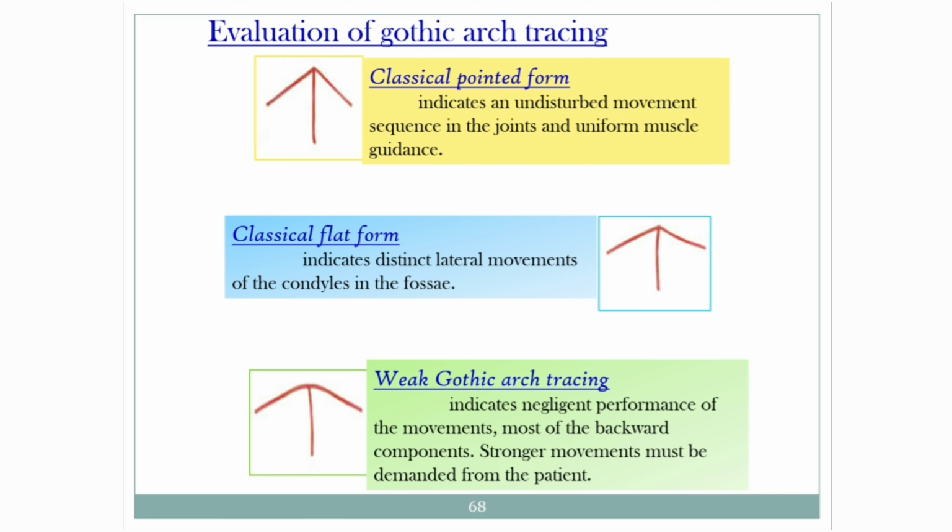So the first one is the classical pointed form. It indicates an undisturbed movement sequence in the joints and uniform muscle guidance. Next is the classical flat form. It indicates distinct lateral movements of the condyles in the foci.